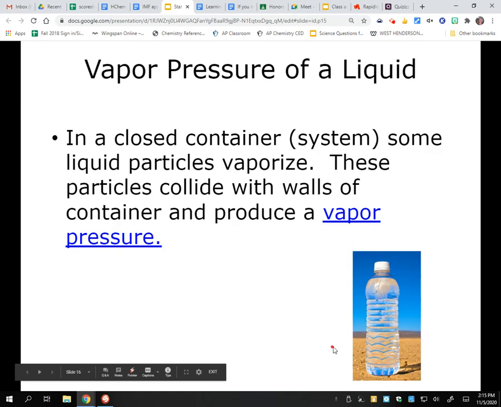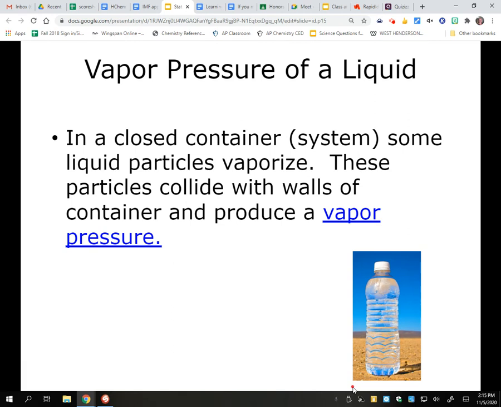Okay. Now let's talk about vapor pressure of a liquid. Pressure, again, those gas particles banging on the walls of a container. This one is the pressure of a vapor above a liquid in a closed system. So if I have a closed system or closed container, like a water bottle, that's my favorite example for vapor pressure. Some of the liquid particles are going to vaporize.